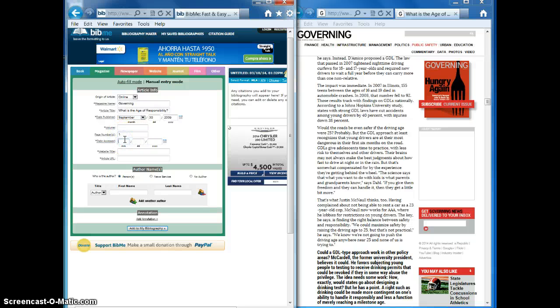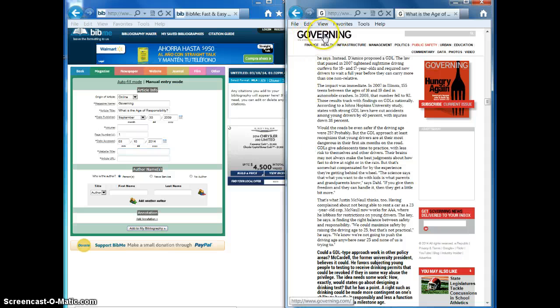Date accessed. This will be different for you guys, but of course I'm paying attention to date, trying to give 2 digits and 4 digits where numbers are supposed to go. Website title, you guys very clearly listed on this page quite prominently. It's Governing.